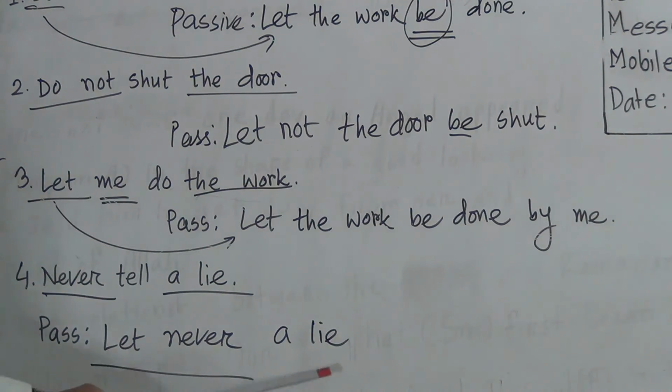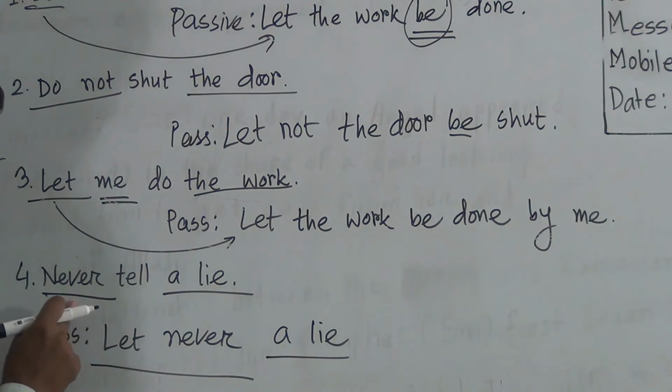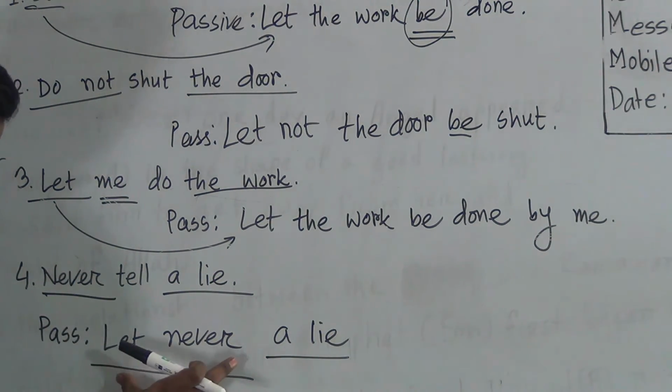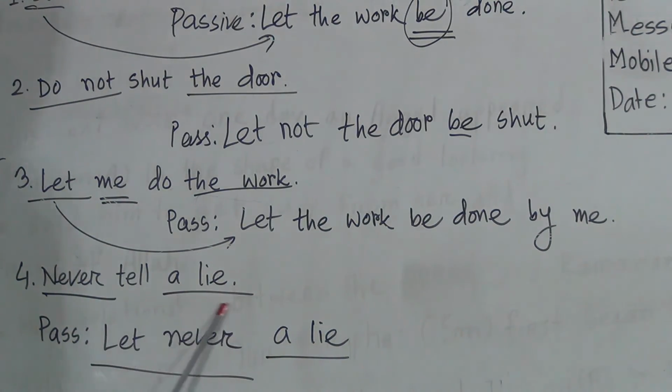Let never a lie. Dear students, what have I written? Two things I have written. Let never, I wrote let never for never. After writing this you have to write the object. What was the object? A lie. That means let never a lie.